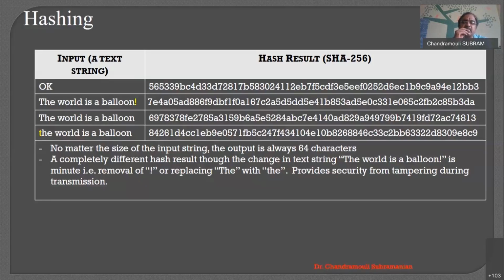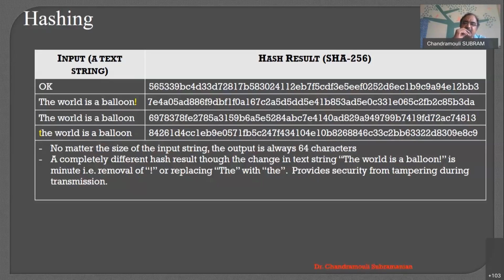It is even mathematically proven that it's very difficult to create the same hash just by changing something, like a balloon or a capital letter T. So no matter the size of the input string, the output is always 64 characters, right? If you know programming, even a whole program can be given as an input. An object can be given as an input.